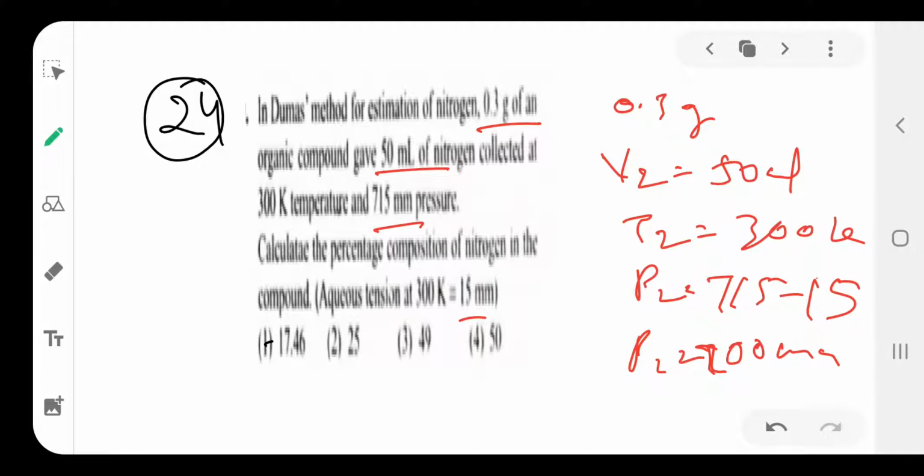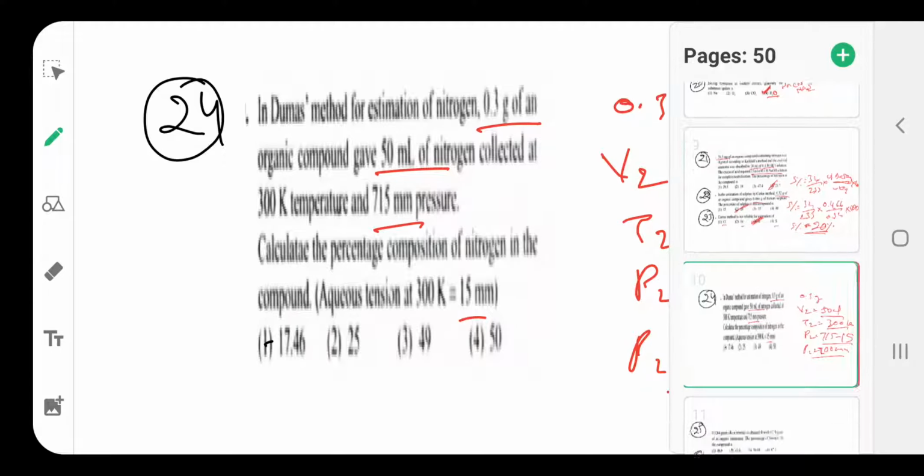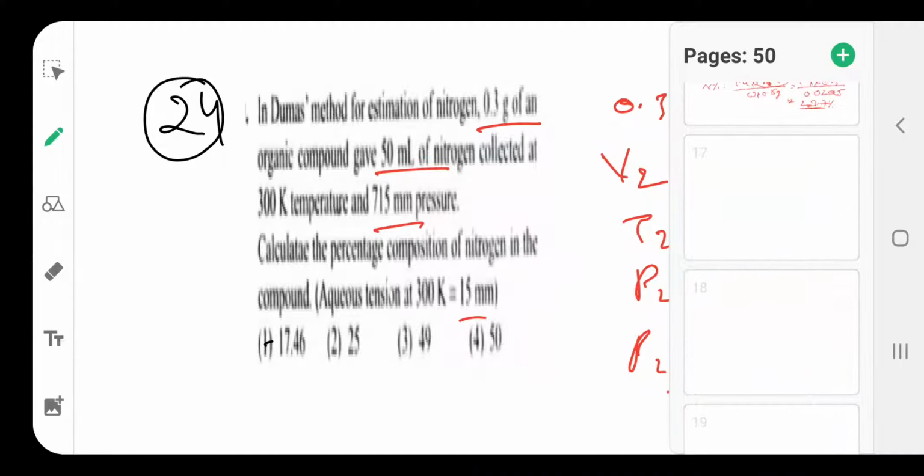I will do the calculation. We compare the given condition and the STP condition.